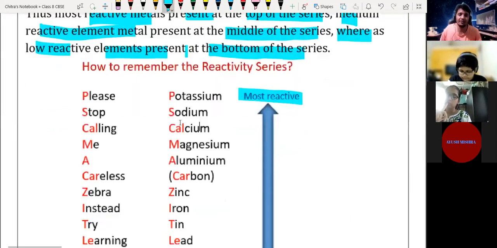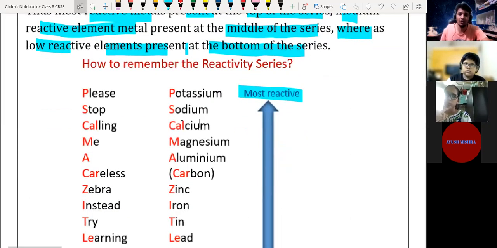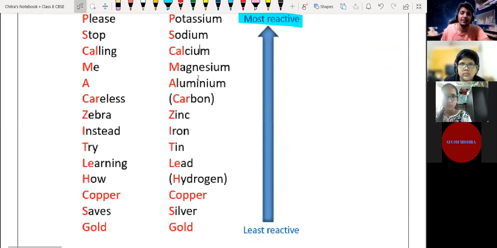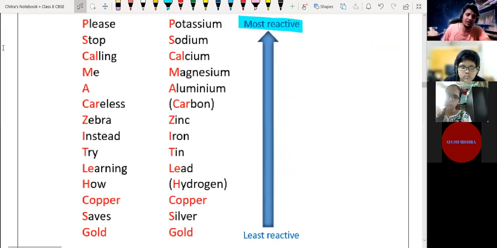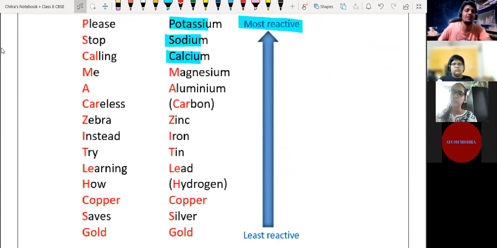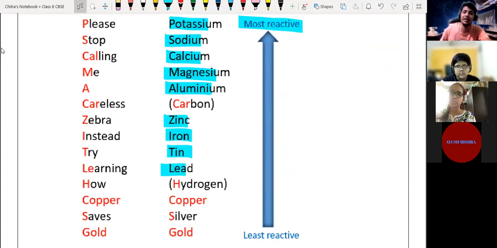In the reactivity series we have a few non-metals also, which you can ignore. We have to understand only the reactivity series of metals. So here we have potassium, sodium, calcium, which are highly reactive. Magnesium, aluminum, zinc, iron, tin, lead are medium reactive. And copper, silver, and gold are the least reactive metals.